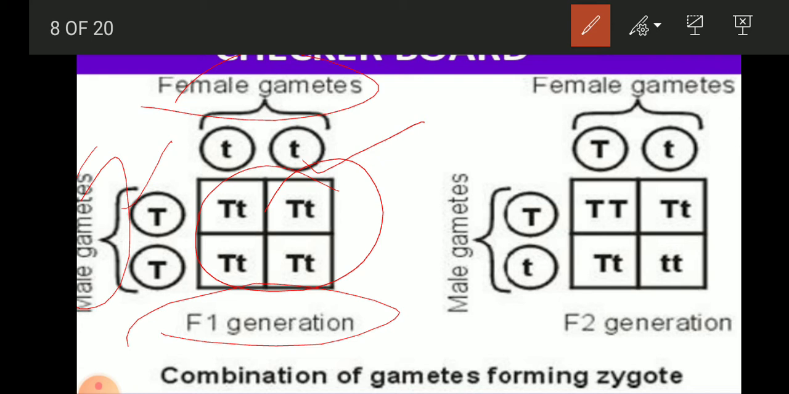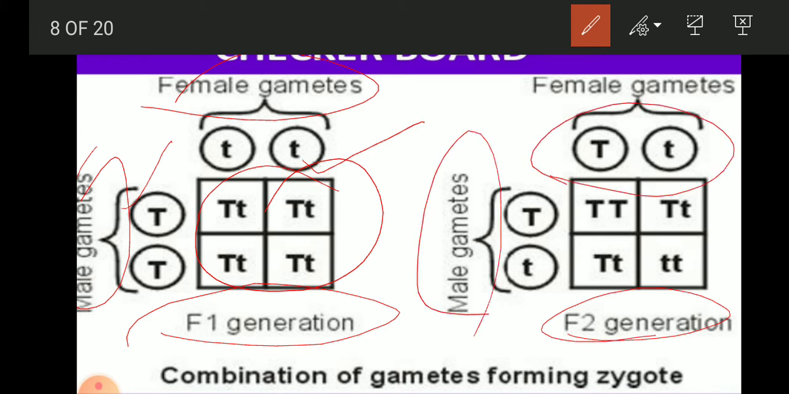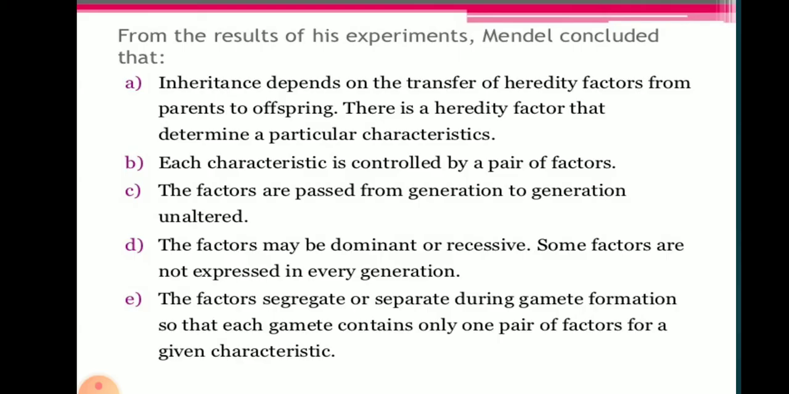Then we will see in the F2 generation that male gametes and female gametes are both hybrid. So when we cross them by cross pollination, we get completely tall plant 1 and hybrid 2, and then 1. So this is the genotypic 1:2:1 ratio, and the phenotypic ratio is 3:1. So from this we get the results.